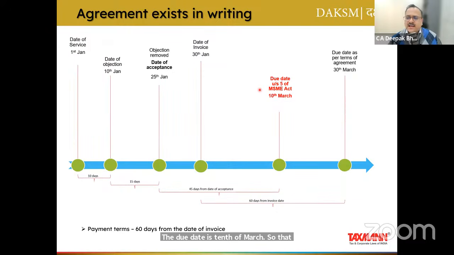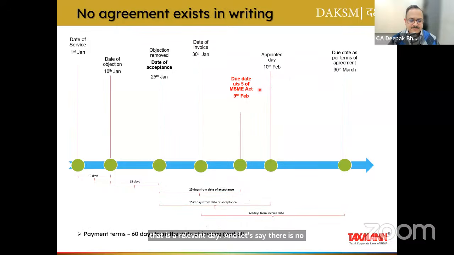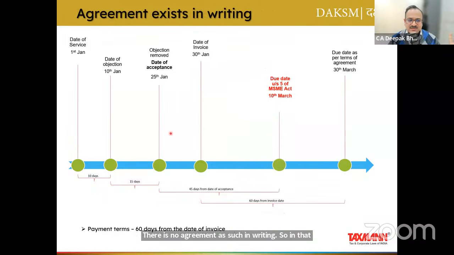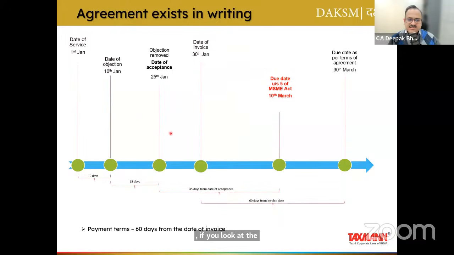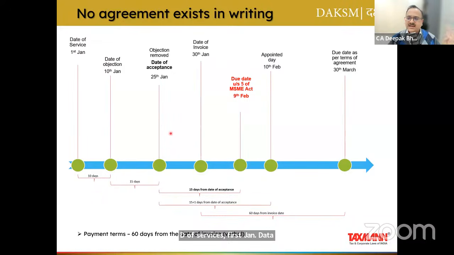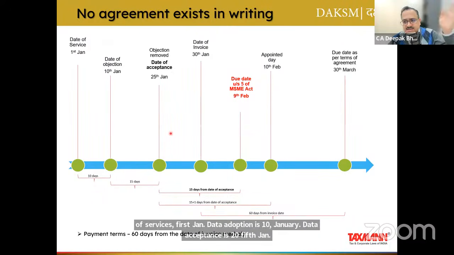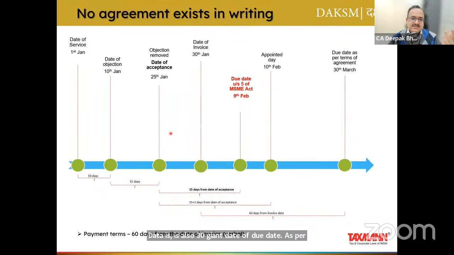And let's say there is no agreement in writing. Again, in this example, I have taken that the payment terms are 60 days, but it is a verbal commitment. There is no agreement as such in writing. So bearing everything else the same, date of service is 1st Jan, date of objection is 10th January, date of acceptance is 25th Jan, date of invoice is 30th Jan, and due date as per invoice is again 30th March. But what has changed? It is the appointed date or the date of acceptance.